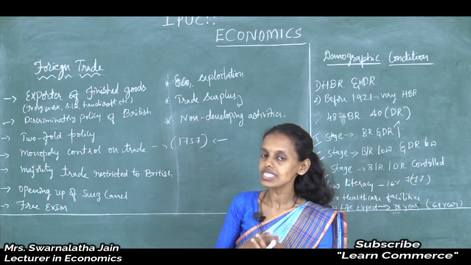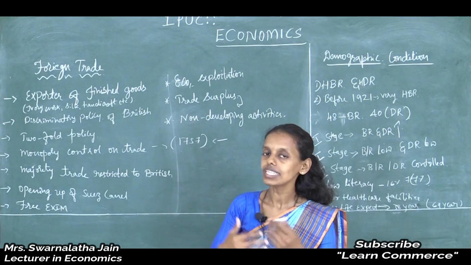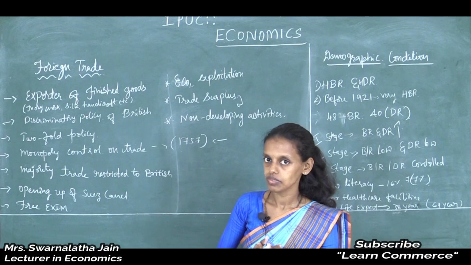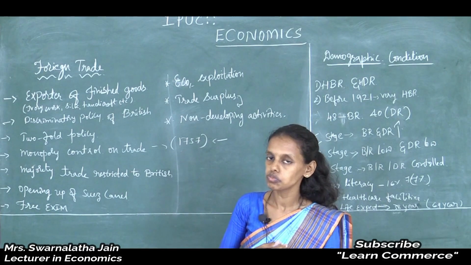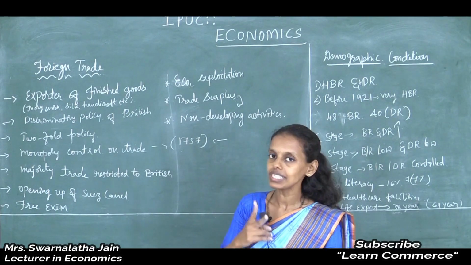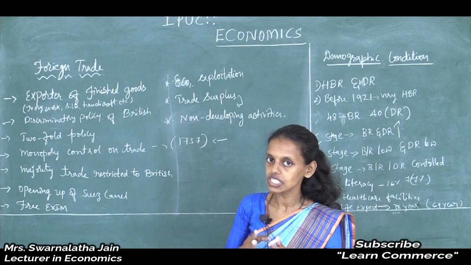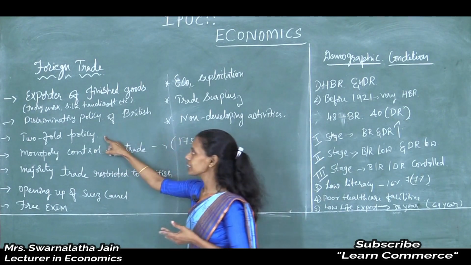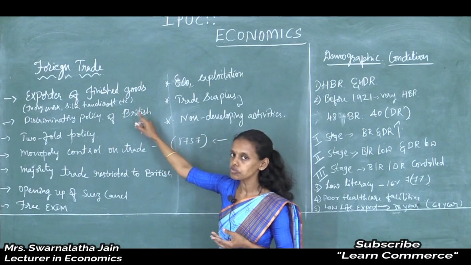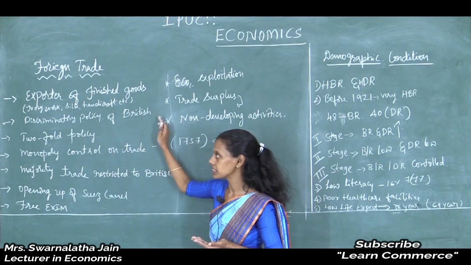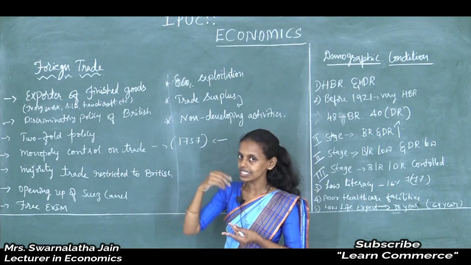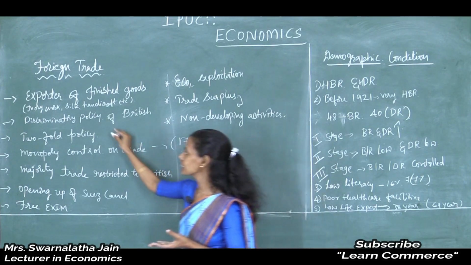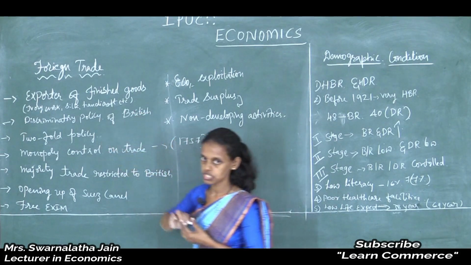Now people had to depend on raw material processing works. Because, as I said in the previous class, the discriminatory policy and twofold policy of the British made Indians just a supplier of raw materials to Britain, and India had to act as a market for their finished goods.